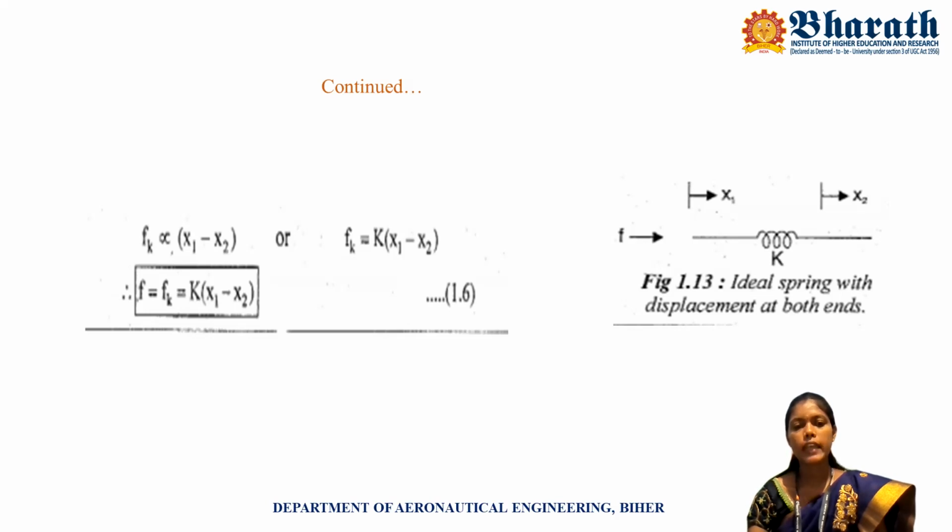Eliminating the proportionality, we put a constant: F of K equals K into (x1 minus x2).